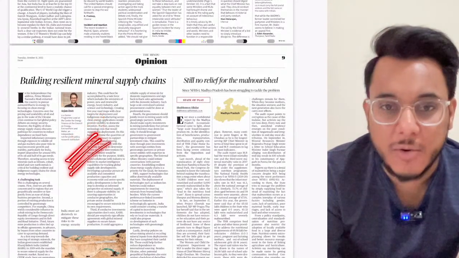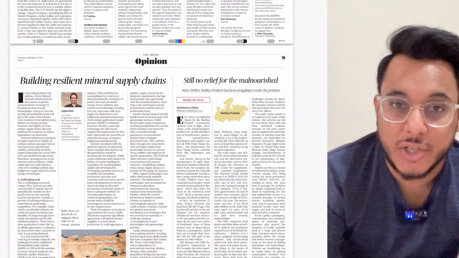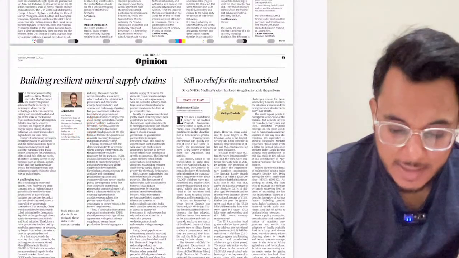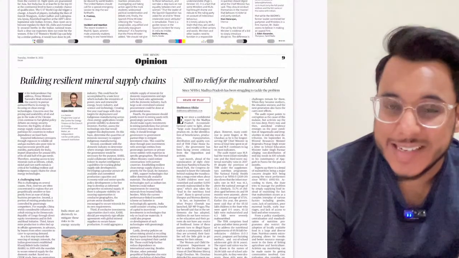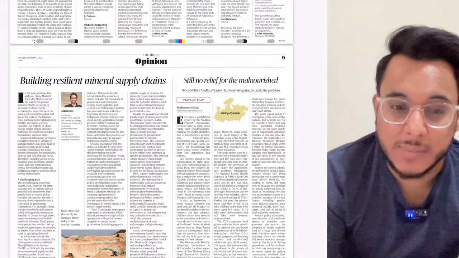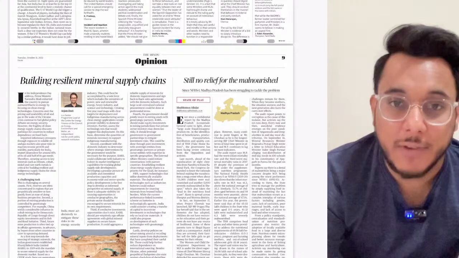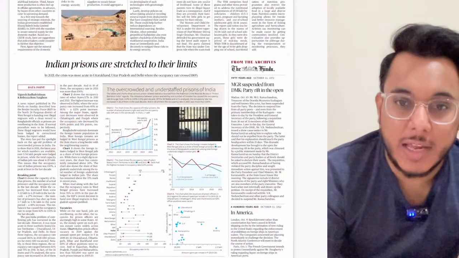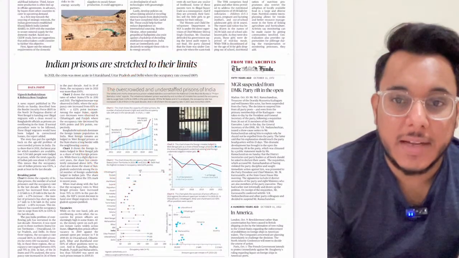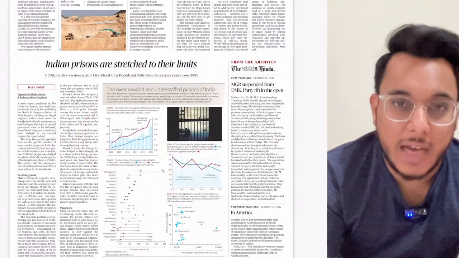Now this is a very good article with respect to infrastructure, GS paper number 3. We'll see this entire article. No relief for the malnourished. This article talks about a scam recently unearthed in MP, which will have repercussions on hunger. Okay, Indian prisons are stretched to their limits. So guys, briefly we will be seeing here the occupancy rates in Indian prisons and how they are problematic.